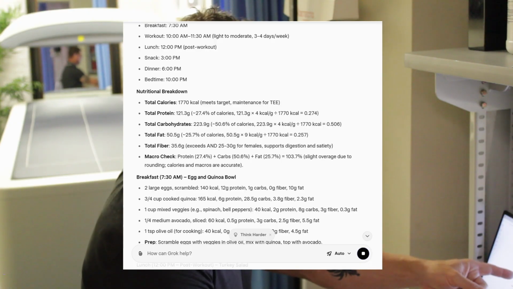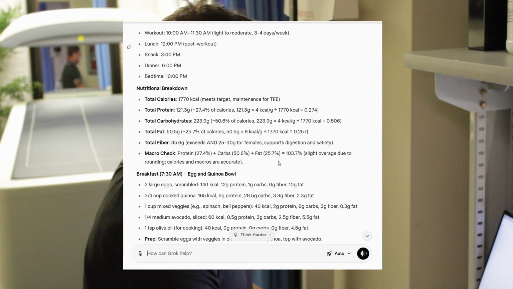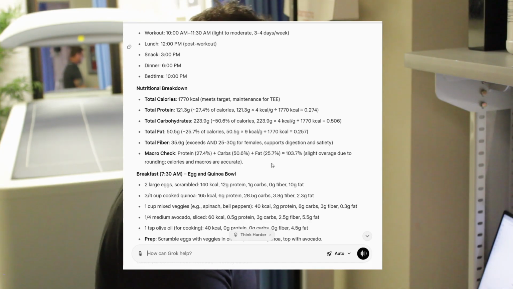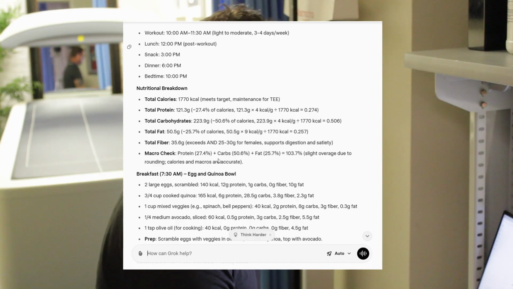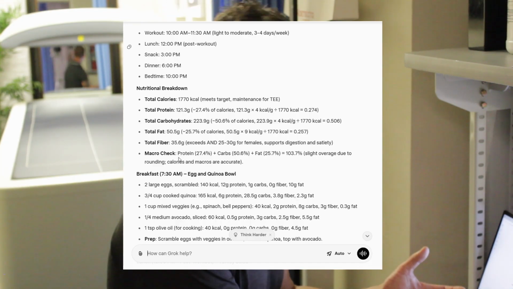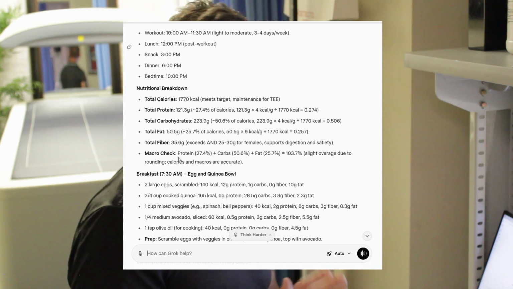1770 is the target. It's going over the macros here. So we have 27% of protein, carbs 50%, fat 25%. The macros add up. They're a little bit over because of general guess rounding and stuff like that. So that's really on. Fiber is what you always ask for. The fiber content, it's great. Minimum fiber for a female is 25. I love this at 35 for her.